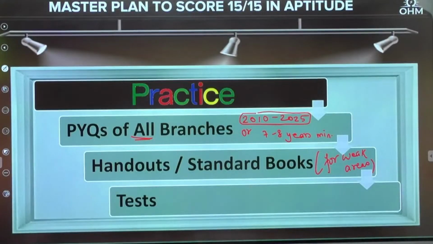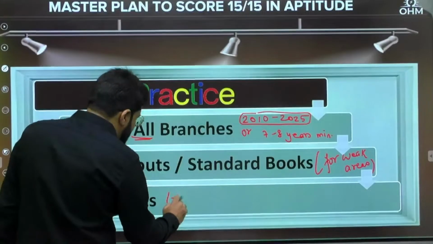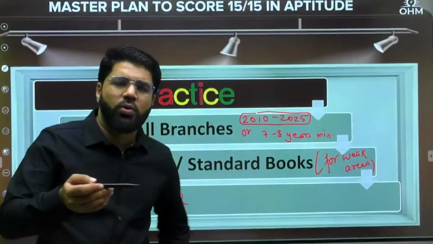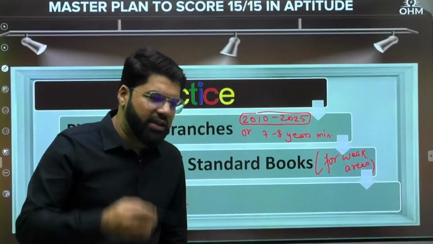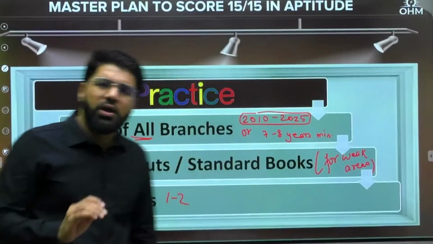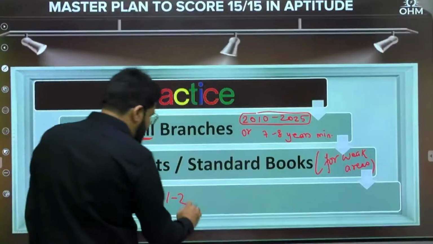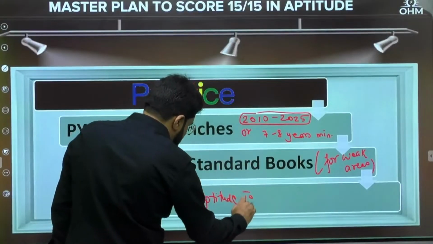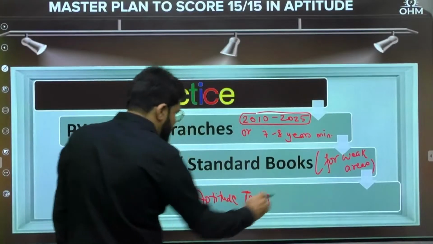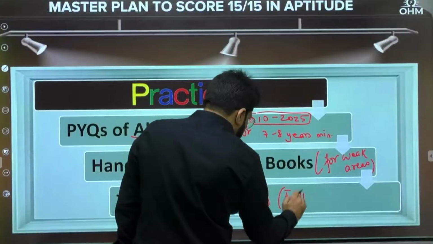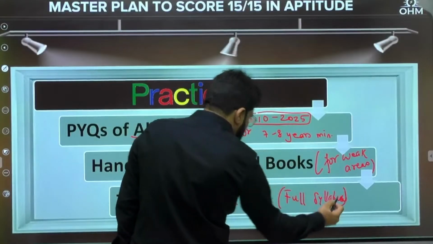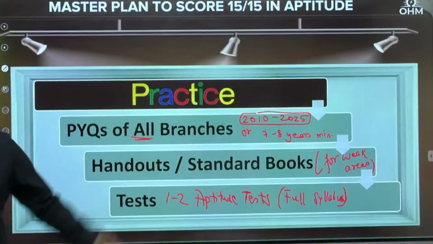Okay, and then just 1 or 2 full tests. Full test means aptitude test. No need to take topic wise tests, like you should not go into a topic test of data interpretation or a topic test of geometry. No. 1 or 2 full syllabus aptitude tests, I think that is enough.